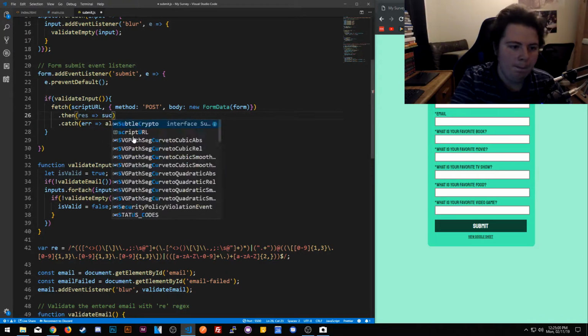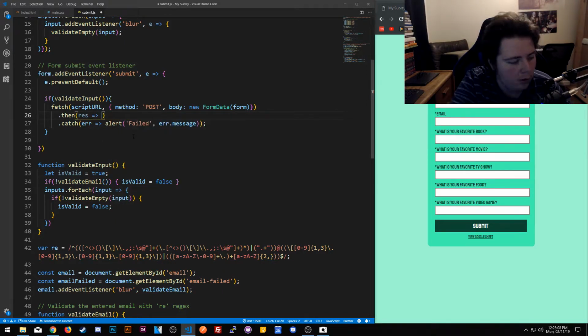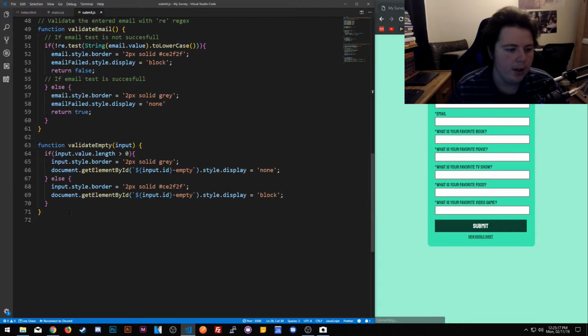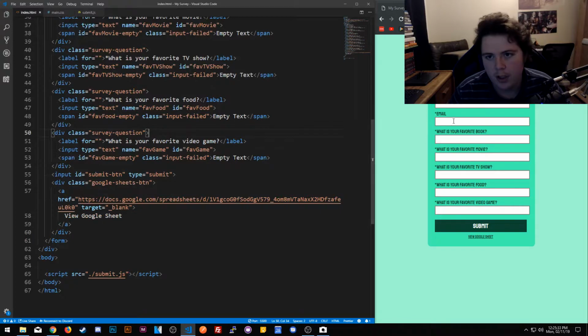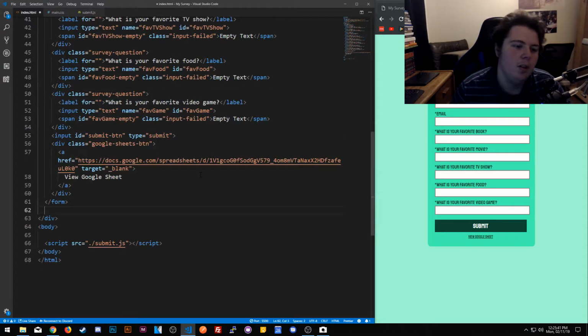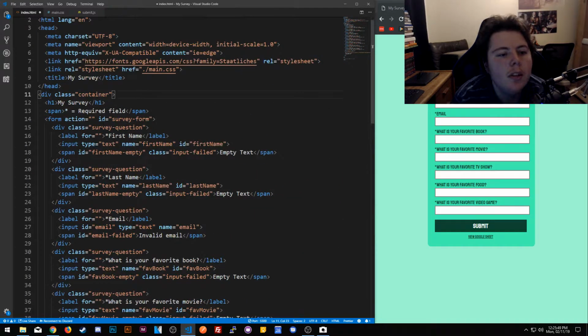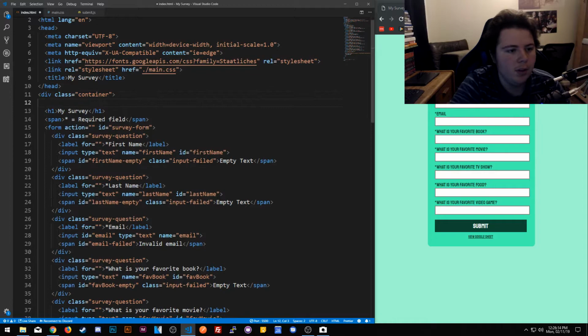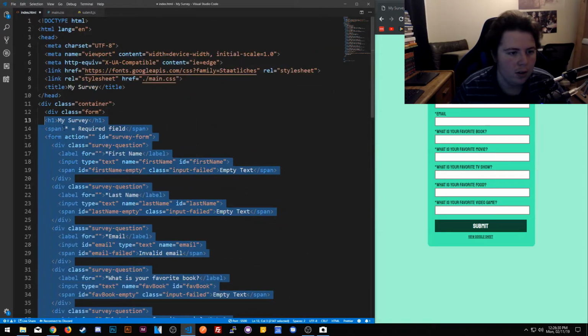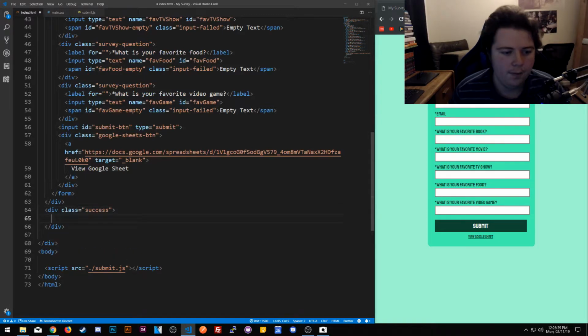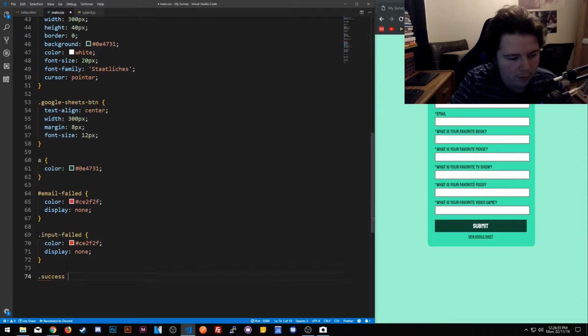We'll do form sense. So now here is a function called form sense, and what we'll do is change I guess something like this. We'll change all that. We'll change basically the forms that way. We'll do everything else. Alright, then we got success. And we'll just say the success will do a width. We'll do width. Success.